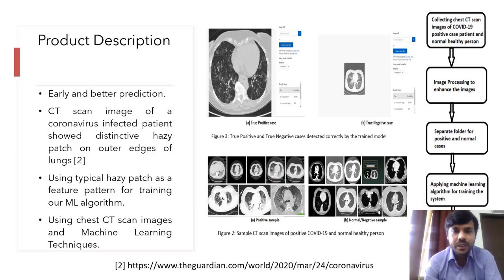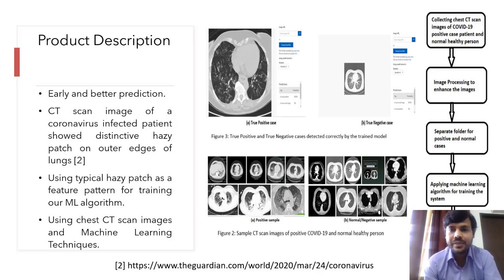Coming directly to the product description, as per the data shared by a respiratory physician, the CT scan image of a coronavirus infected patient showed some distinctive hazy patch on the outer edges of the lung. So if some distinctive or typical hazy patch is there on the CT scan images, we can use that feature pattern for training our machine learning algorithm.